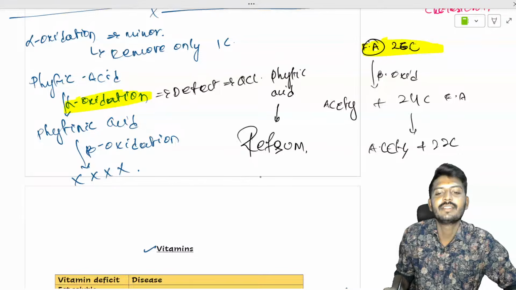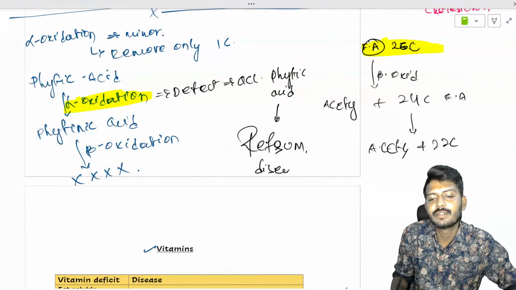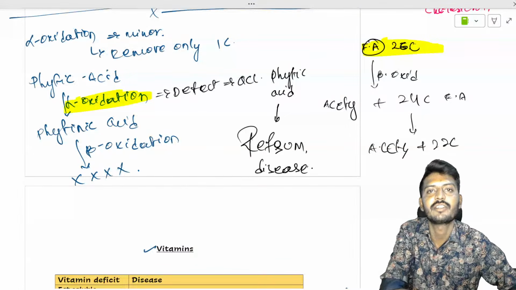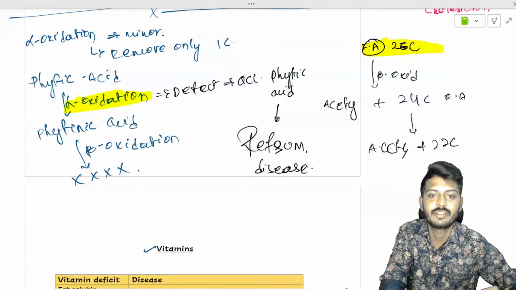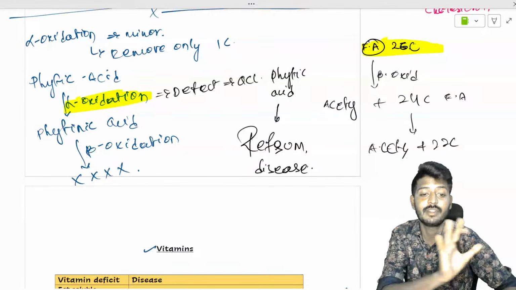What is the name of the disease? Refsum disease. Okay, it's not Resham disease, it's not Rashmi disease, it's Refsum disease. If someone's name is Rashmi, don't get offended, I'm just making a joke.